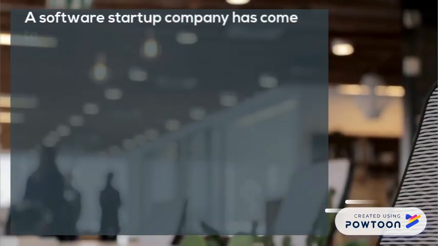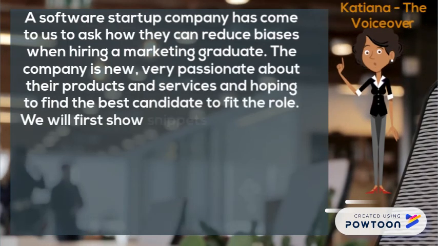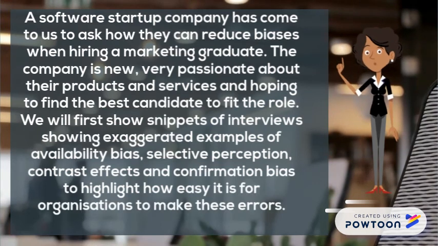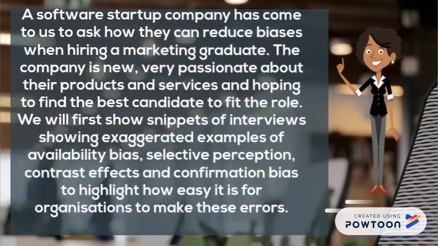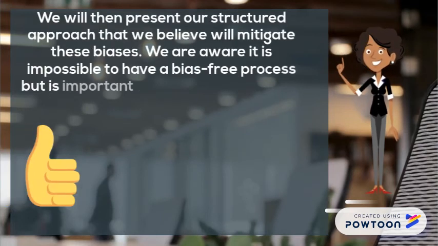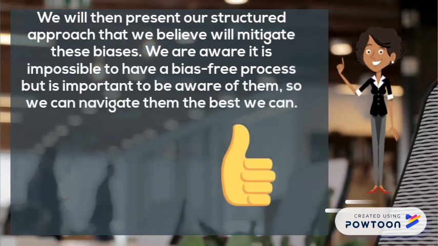A software startup company has come to us to ask how they can reduce biases when hiring a marketing graduate. The company is new, very passionate about their products and services, and hoping to find the best candidate to fit the role. We will first show snippets of interviews showing exaggerated examples of availability bias, selective perception, contrast effects, and confirmation bias to highlight how easy it is for organizations to make these errors. We will then present our structured approach that we believe will mitigate these biases. We are aware it is impossible to have a bias-free process, but it is important to be aware of them so we can navigate them the best we can.